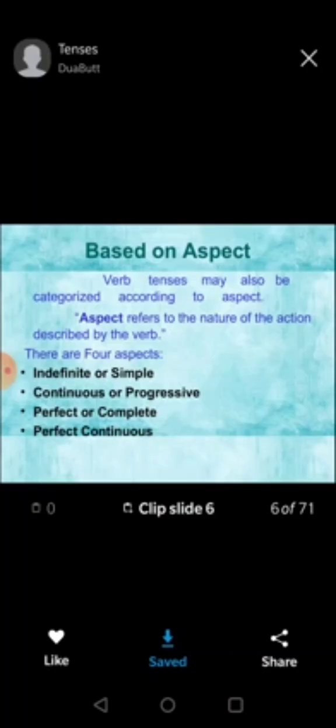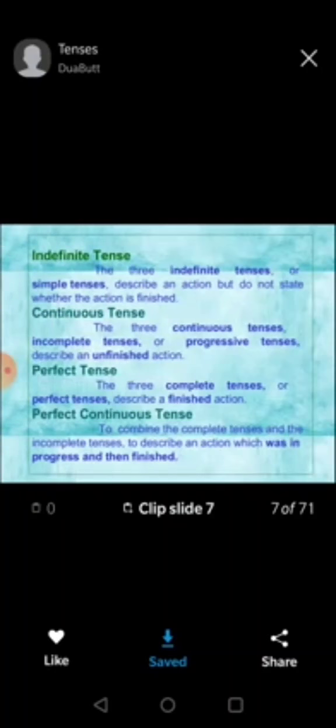So you know it already. Based on aspects, every tense is divided into four types. Like the present tense: simple present or indefinite, then present continuous or progressive, present perfect, and present perfect continuous. Likewise, simple past or past indefinite, then past continuous or past progressive, past perfect, and the fourth one, past perfect continuous. And then future: simple future or future indefinite, then future continuous, future perfect and future perfect continuous.